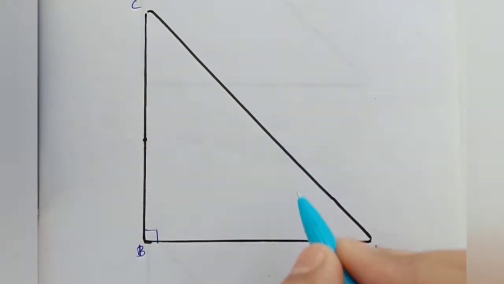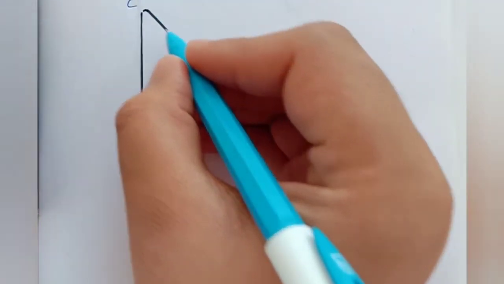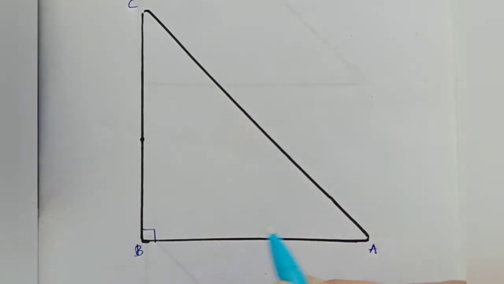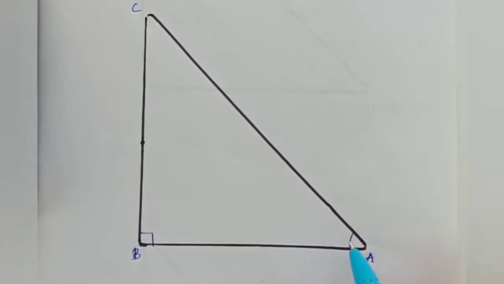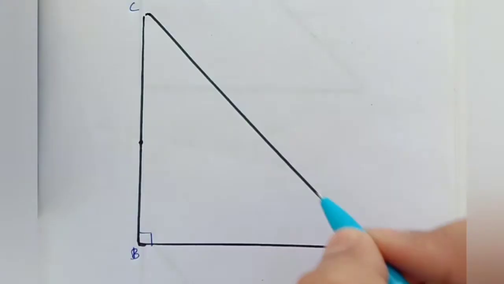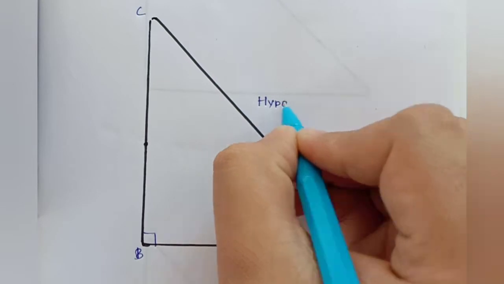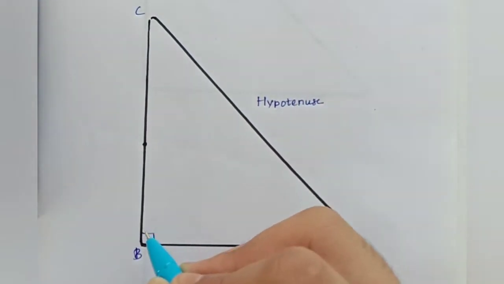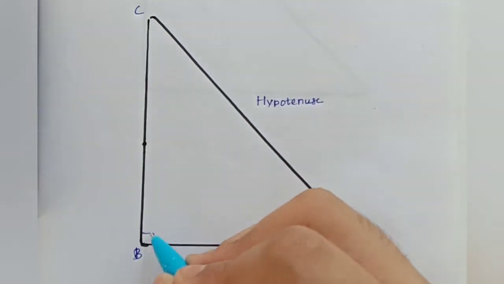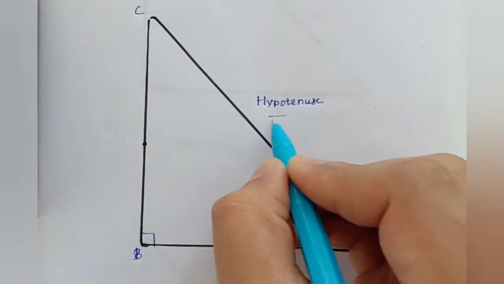In triangle ABC, we can consider angle CAB as angle A, where A is an acute angle. Hence, AC is the longest side. The side opposite to the right angle is the longest side and is called the hypotenuse.